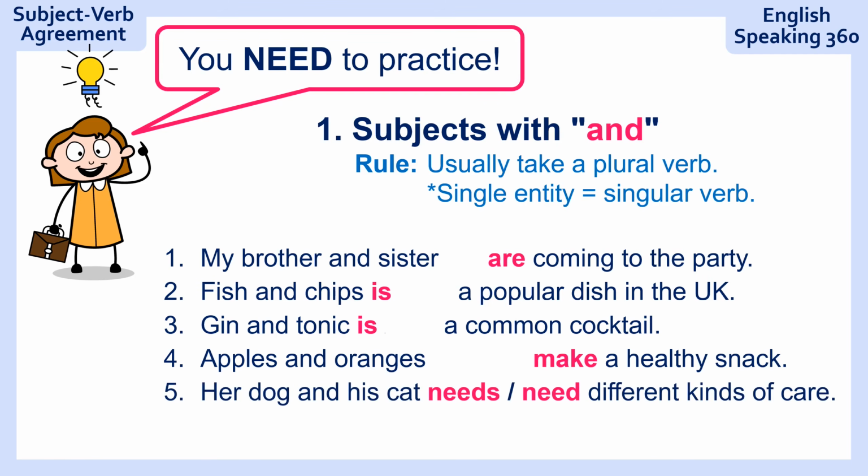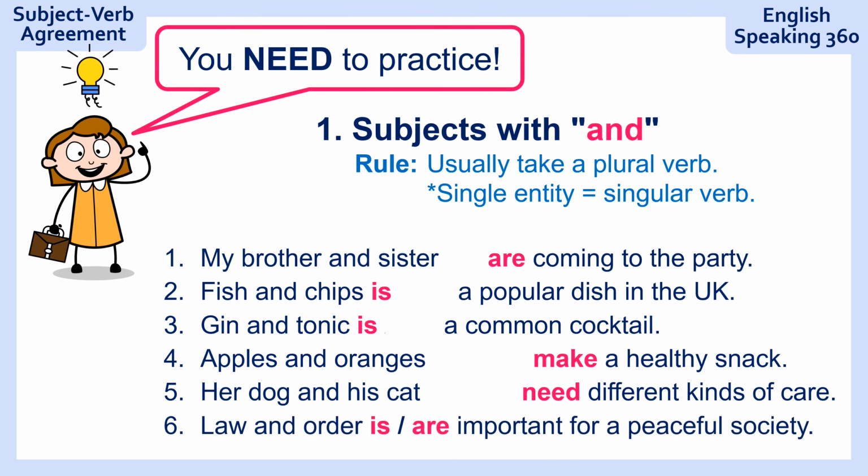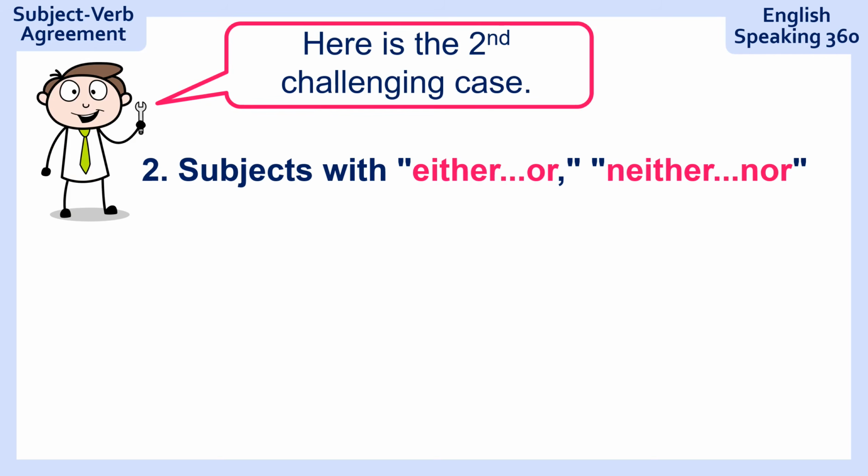"Her dog and his cat, different kinds of care." Her dog and his cat need different kinds of care. Two different animals. And the last one, "law and order, important for a peaceful society." Ready? Law and order is seen as one. So law and order, like the TV program, it's a set expression. So law and order is important.